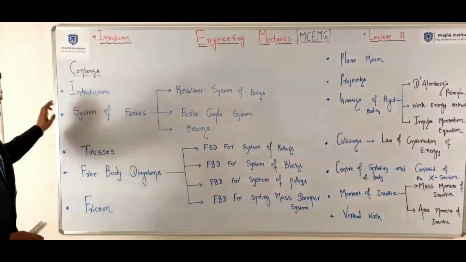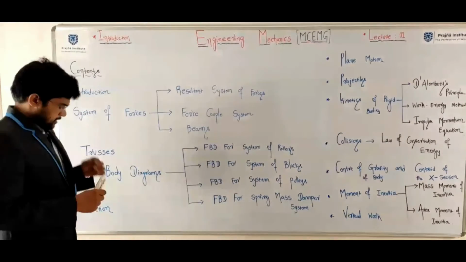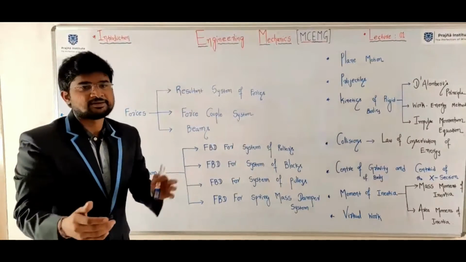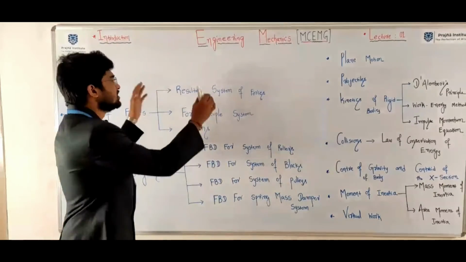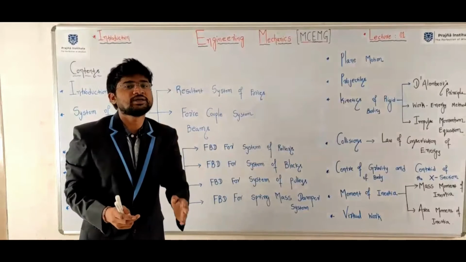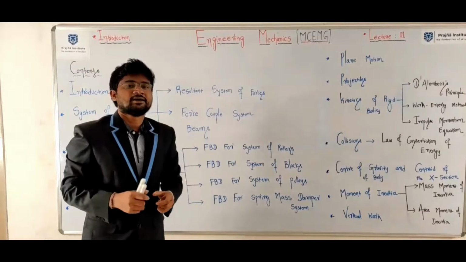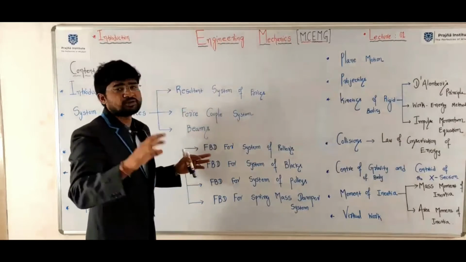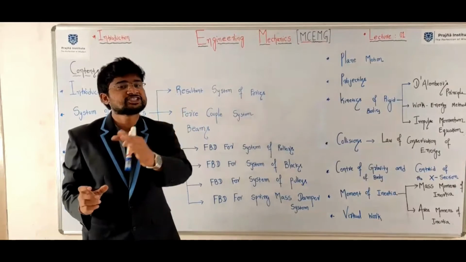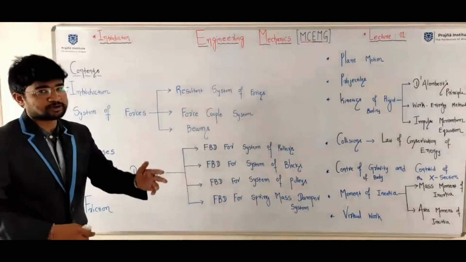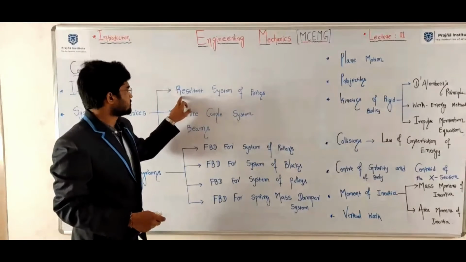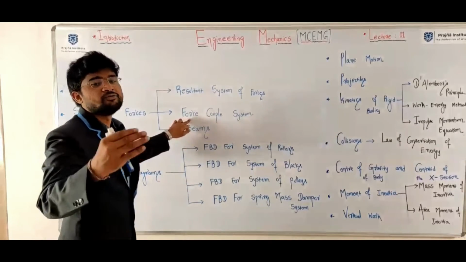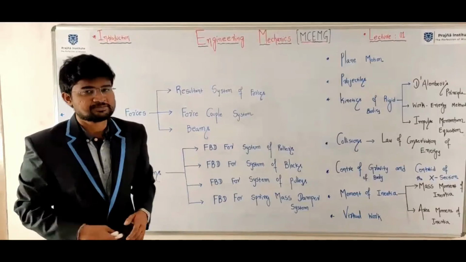Okay. Here, system of forces. Here, first you will be having a set of system of forces. Then we need to convert the system of forces into a resultant system of forces by calculating the magnitude of the resultant. Now we are having parallelogram law, cosine rule, sine rule, and resolution of the force method to determine the magnitude and direction of the resultant force. That is the second chapter. After converting this particular resultant system of forces, convert it into a force couple system by using Varignon's theorem and principle of transmissibility.